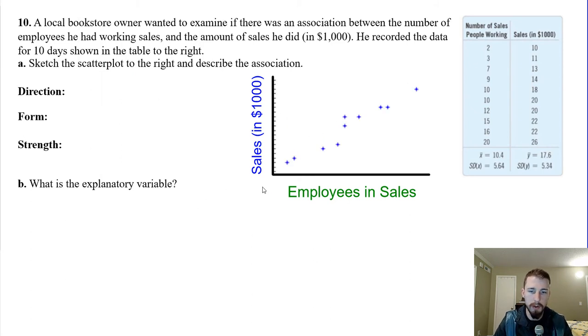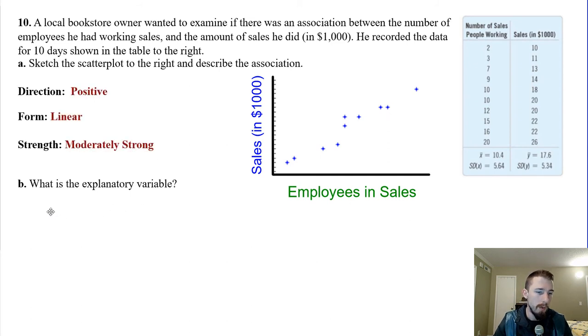Make sure you also label your axes, of course, because that was one of the most common mistakes I had on the test for Unit 1. All right, sketch scatter plot to the right, describe association. All right, so it's going to be positive. It looks like it is linear. It actually is linear, and the strength is going to be moderately strong.